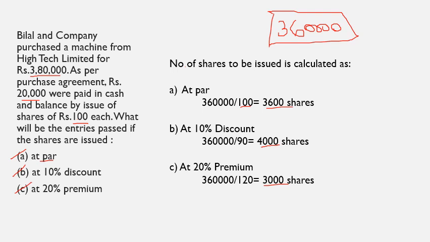So these are the three cases. When the shares are issued at par, they have to issue 3,600 shares to meet the liability of 3,60,000. If the shares are issued at discount, they have to issue 4,000 shares. And if the shares are issued at 20% premium, they have to issue only 3,000 shares. Now these shares have a much higher price than earlier, so the number of shares to be issued becomes lesser. Now let's move on to the journal entry part.